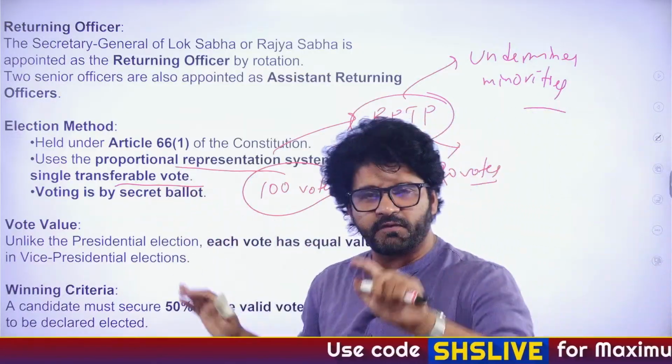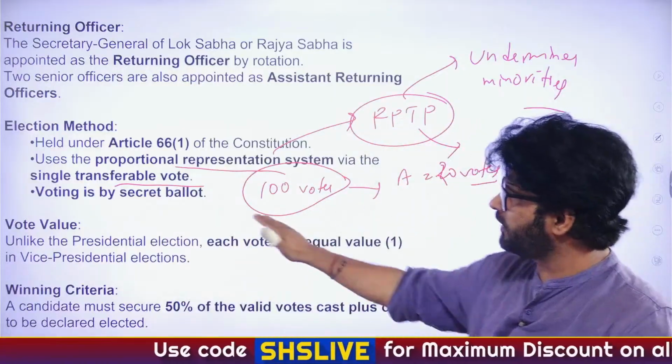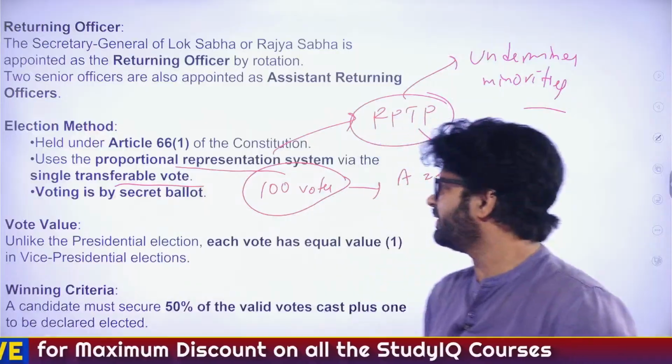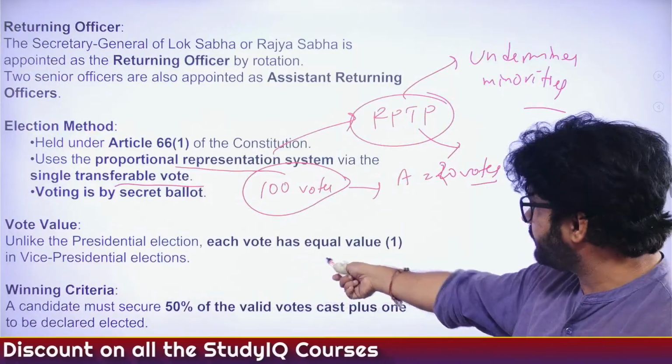What is single transferable vote? You will understand. I will give you an example. Voting is by secret ballot. Secret ballot means nobody will know who I voted for. Unlike the presidential election, each vote has equal value again.